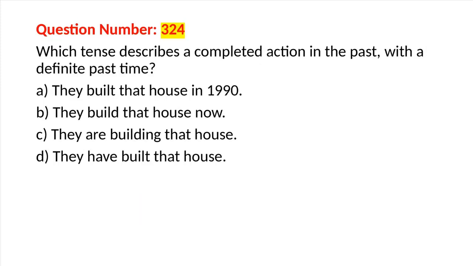Question number 324. Which tense describes a completed action in the past, with a definite past time? A. They built that house in 1990. B. They build that house now. C. They are building that house. D. They have built that house.